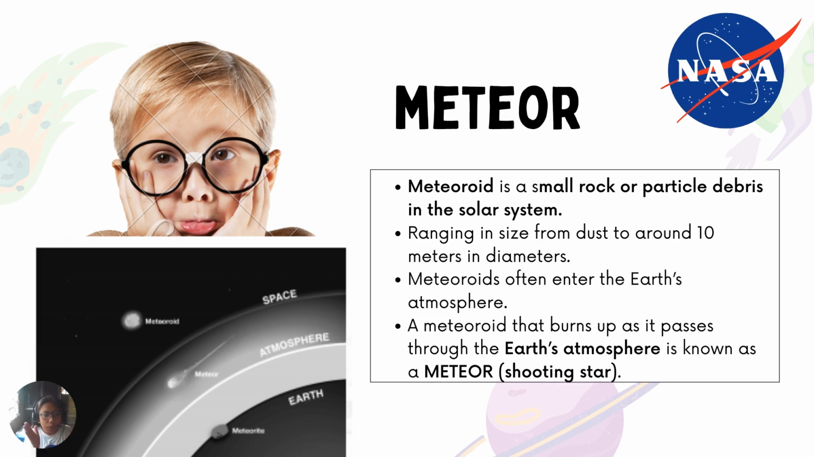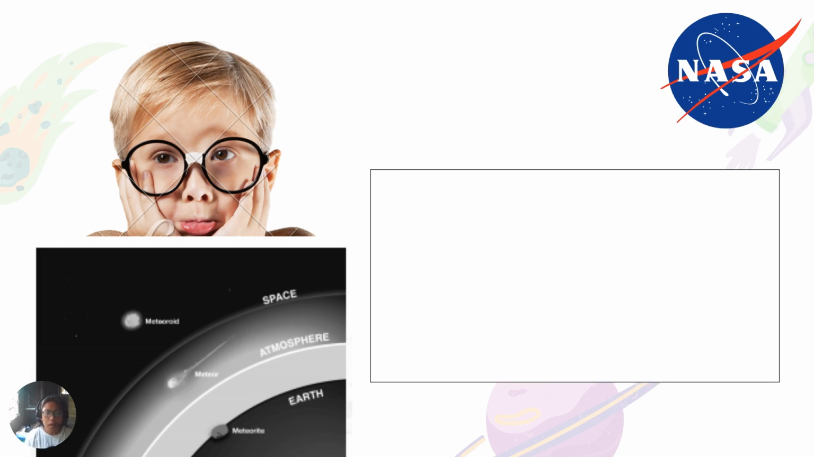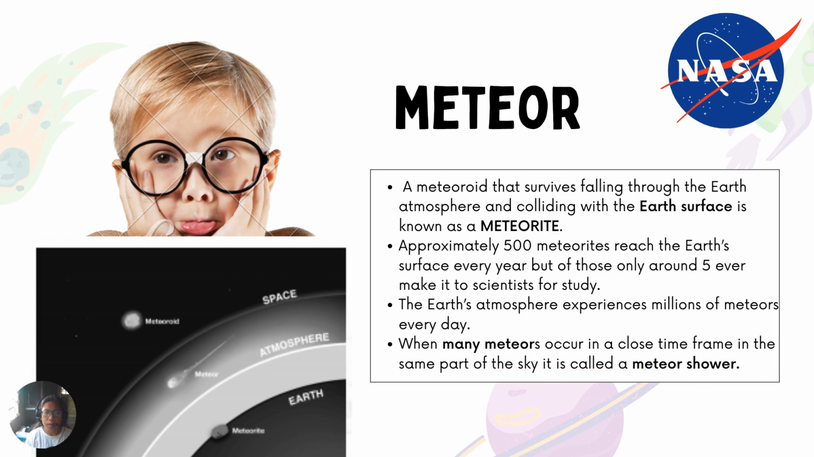And when a meteoroid enters the Earth's atmosphere, it will turn into a meteor. I repeat, when a meteoroid enters the Earth's atmosphere, it would become a meteor or what we call the shooting star. Okay, a shooting star. Then when that meteoroid or that meteor survived falling through the Earth's atmosphere and landed on the Earth's surface or the Earth's land, it will be known as meteorite.